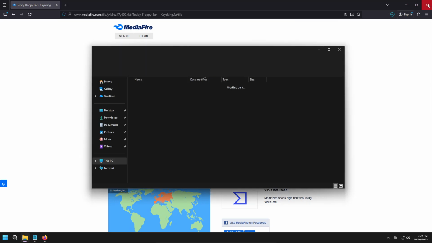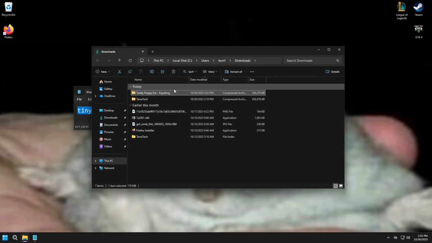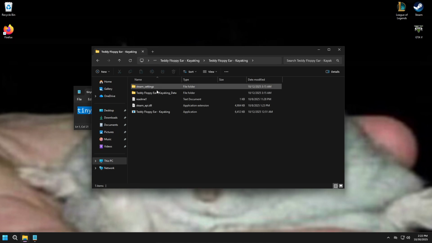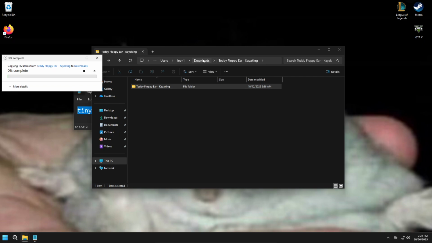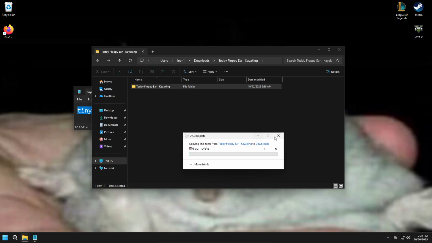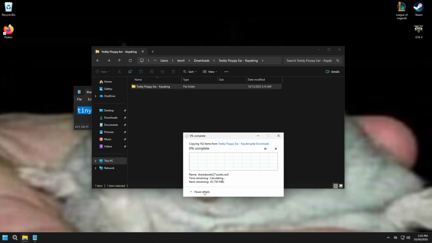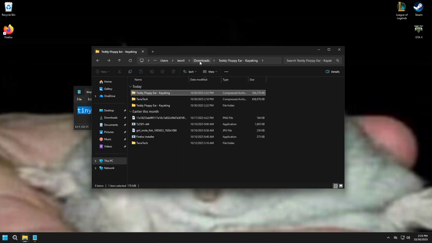It might take a while if your internet connection is slower. Then you're gonna double click the game and drag the folder out back to downloads or wherever you want to extract it. Then you're gonna wait.